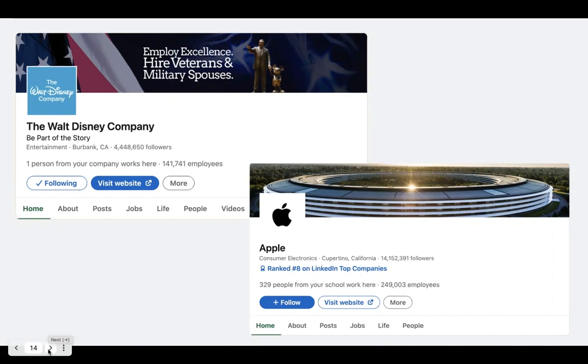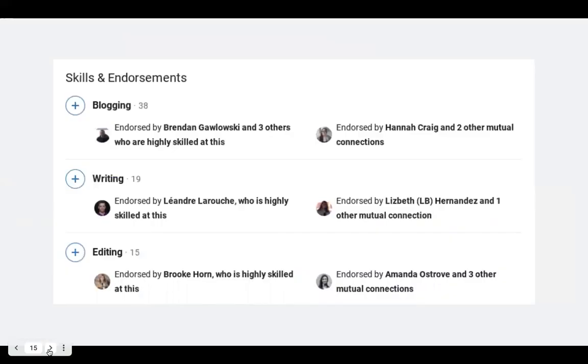And then for Apple, it says 329 people from your school work here. So you can reach out to people that maybe you had a class with, and say, oh, we both attended CSUN, it's great to see you're working for Apple, how is that? And so it's just a great way to see who you can actually reach out to, and all of that good stuff. And then we'll move on to the next slide.